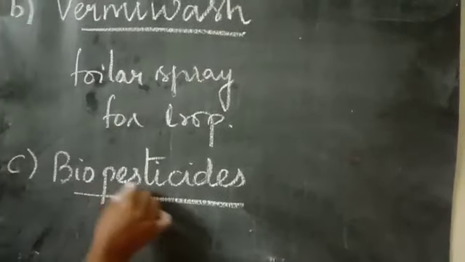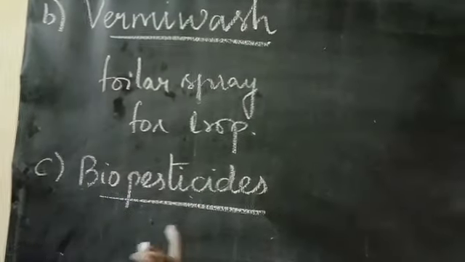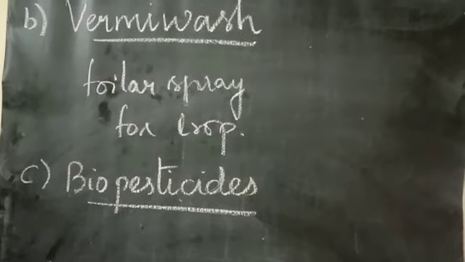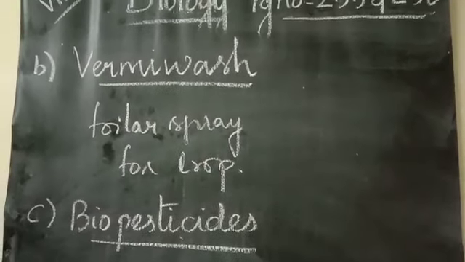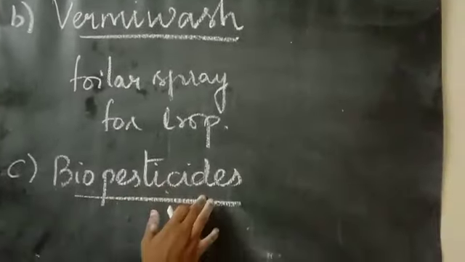So next we are going to see about the biopesticides. Bio means living, pesticides means to stop the growth of pest. We will go with some of the chemicals that are called as cides, that is pesticides. So here, the living organisms or their derived parts are used as a biocontrol agent to protect the crops against the insect or pest or any of the worms we can say. So that is called biopesticides.